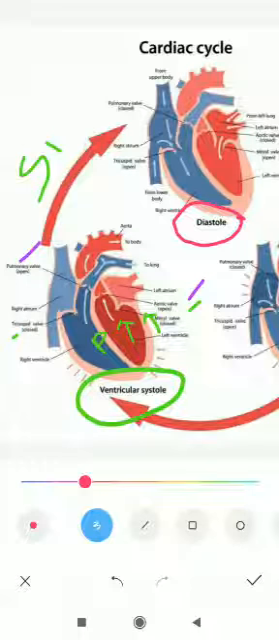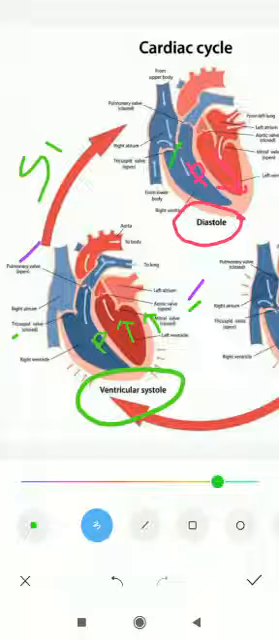What will happen exactly here? The ventricle is going to relax now. Relaxation means pressure is going to decrease here. This color is good. Yes, this color shows that pressure is going to decrease. Okay, pressure is going to decrease here.